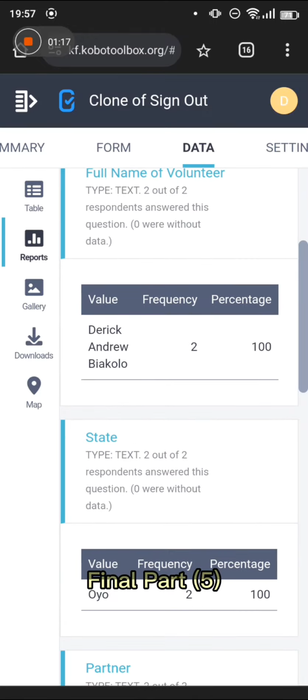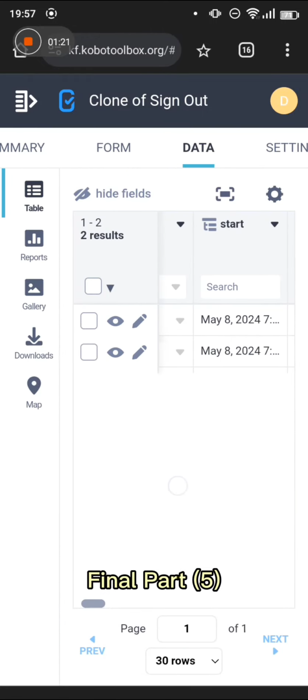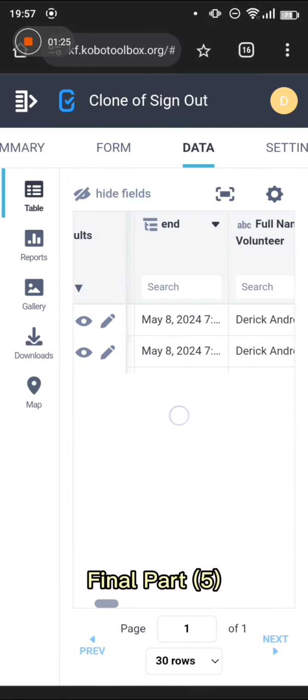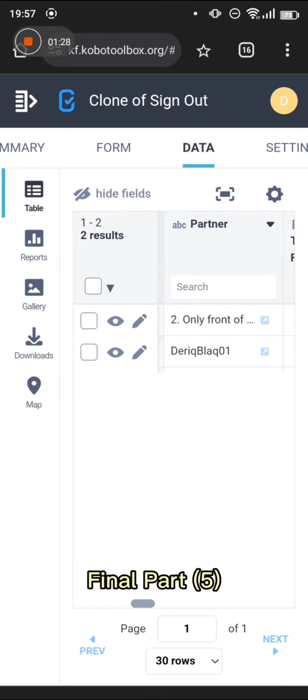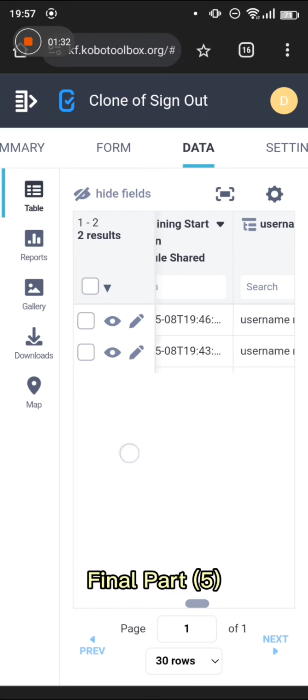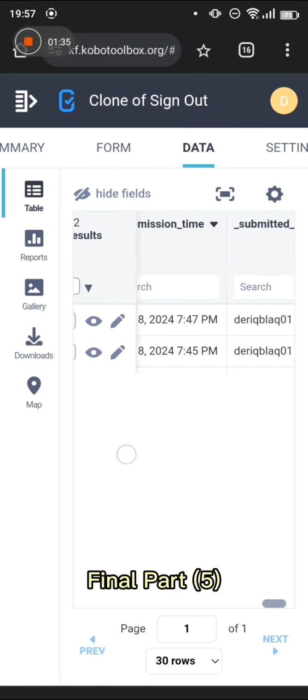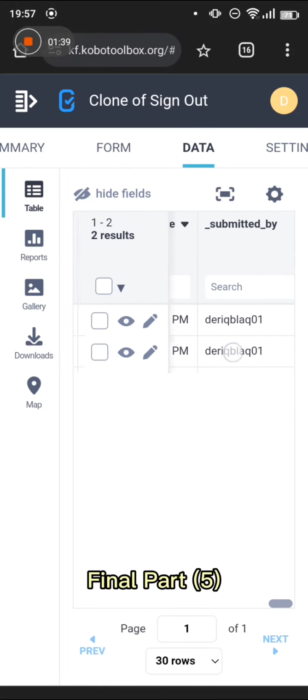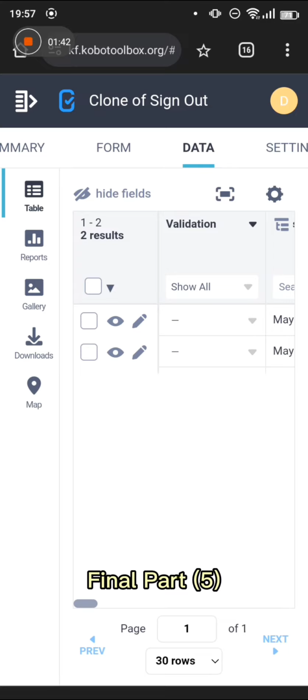So this is where you come to see exactly what you have been able to do and submit. You can see the time that was captured, the date that was captured. My name is there, the state, the partner, whatever information you inputted will show exactly how you submitted it, right? So it's best you submit instead of saving draft, because on the web it functions quite differently.